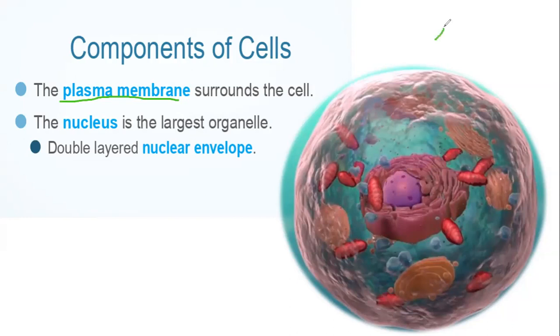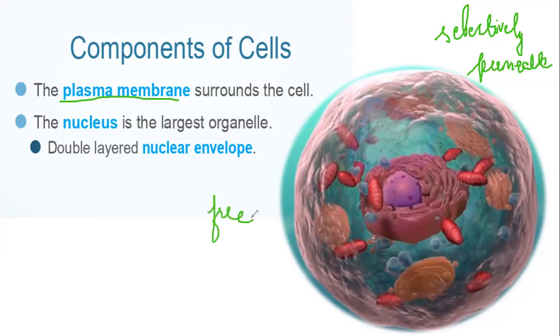A new term, please write it. Selectively permeable. Plasma membrane is selectively permeable. It means that the term selectively permeable means semi-permeable. Exactly, Ritik, semi-permeable. Permeable means free. So selectively permeable means selected entry of substances.